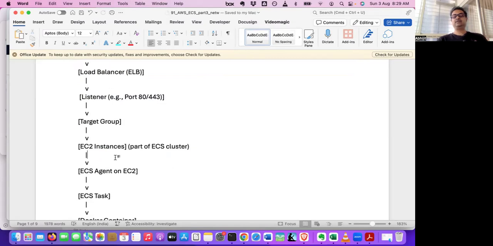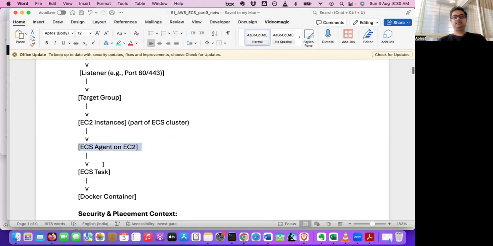In the EC2 instances, we have an ECS agent running. So the ECS cluster is managing all these EC2 instances where the containers will be running. The agents talk to the ECS controller, and then the ECS agent allocates the job to the task.